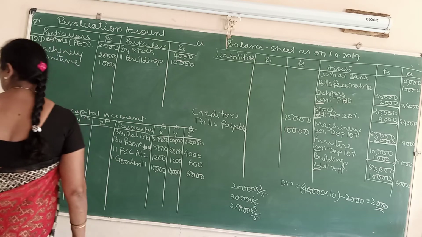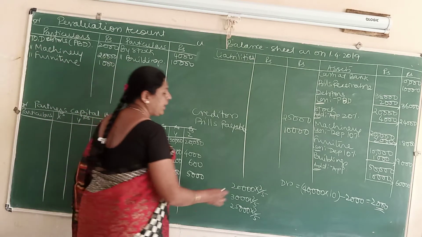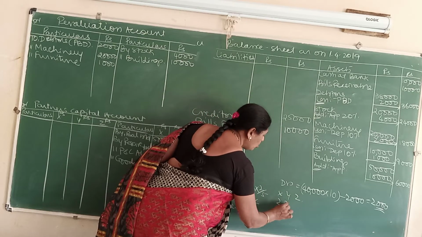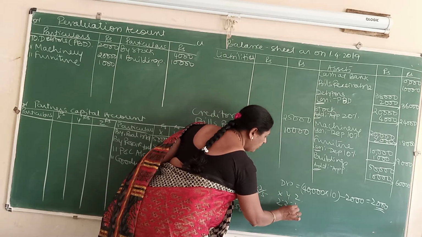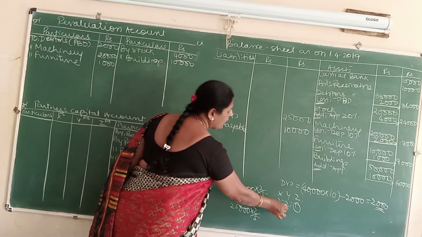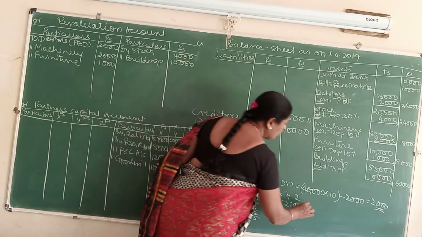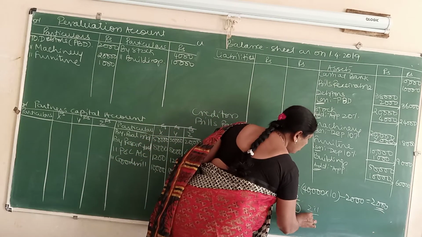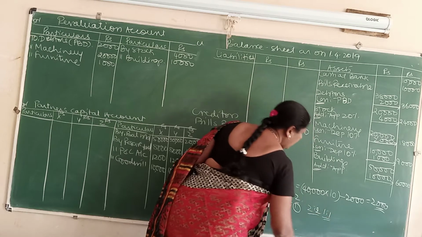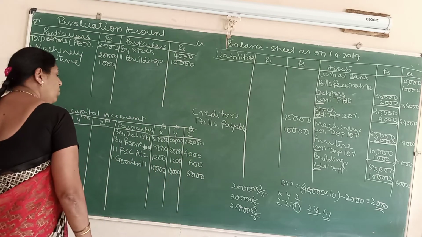Now they have told you goodwill is to be written off immediately. So among X, Y and Z, the profit sharing ratio is 2:2:1. Now Z is retiring. These two partners are going to continue the business, and so the new profit sharing ratio is 2 is to 2, that is nothing but 1 is to 1. And this is the ratio in which you will have to write off the goodwill.